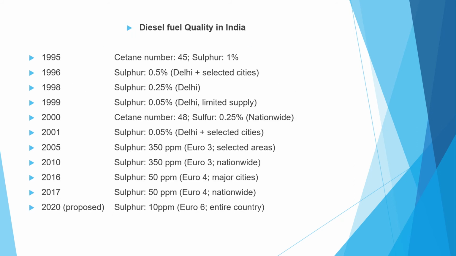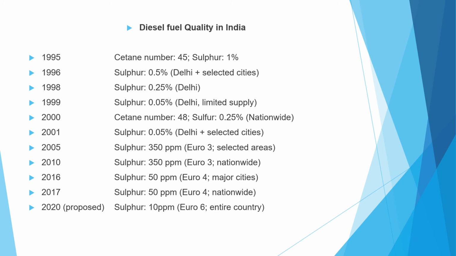Now coming to the diesel fuel quality in India. From 1995 to 2020, there are various types of diesel fuel available at the fuel pump station. In 1995, the cetane number is 45 and the sulfur content is 1%. In 1996, the sulfur content is 0.05%, which is applied in Delhi and some selected cities.